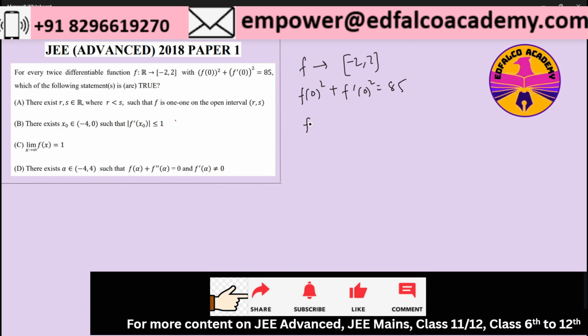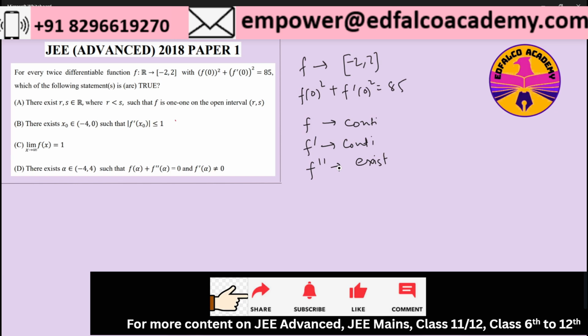So इसका मतलब है कि first of all the function itself is continuous, right? The second thing is f' also must be continuous, because again I can differentiate it, and then f'' does exist. f'' exists, and this is how we can say that function is twice differentiable. So these are the only constraints given to us. There is no mention of a specific function as such, but obviously we can understand that there will exist multiple such functions because the word itself says for every, so it means that there can be multiple such functions.